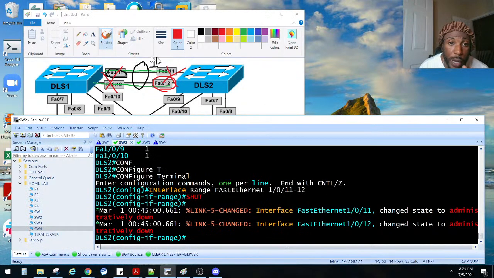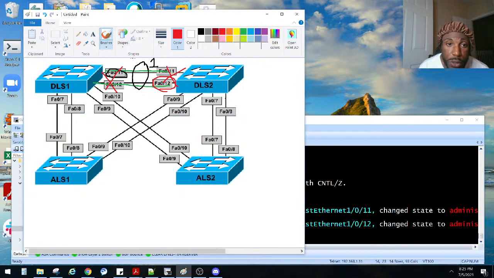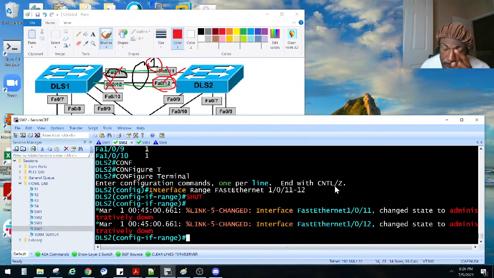Group them. And he said put them in what? He said to put them in port channel number 1, and use mode on, right? What does that do? That puts the protocol on neither. It just puts it into what I like to call a regular port channel. It's not a Cisco proprietary one. It is not an open standard one. Actually, it is an open standard one. There's just no protocol. So you just do on, and it just bundles it into a port channel.